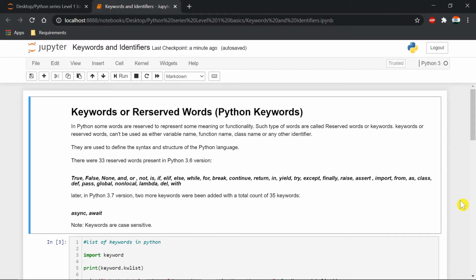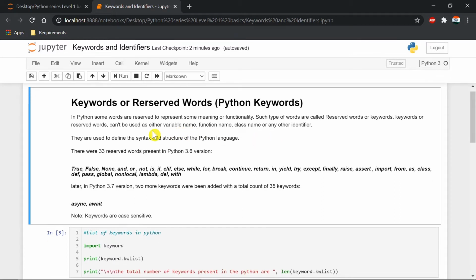So how many keywords are there? Earlier, in the 3.6 version of Python, we had 33 keywords, and now in this updated version 3.7 we have 35 keywords. So there are 30 plus keywords in the Python language. Let me read this for you. In Python, some words are reserved to represent some meaning or functionality. Such types of words are called reserved words. Keywords can't be used as a variable name, function name, class name or any other identifier. So that's what I said.